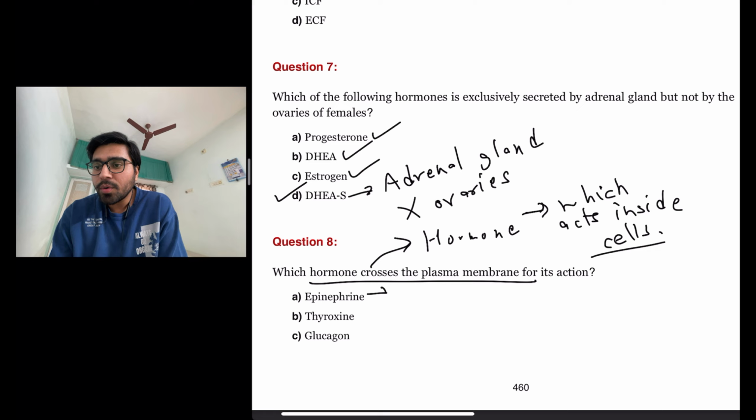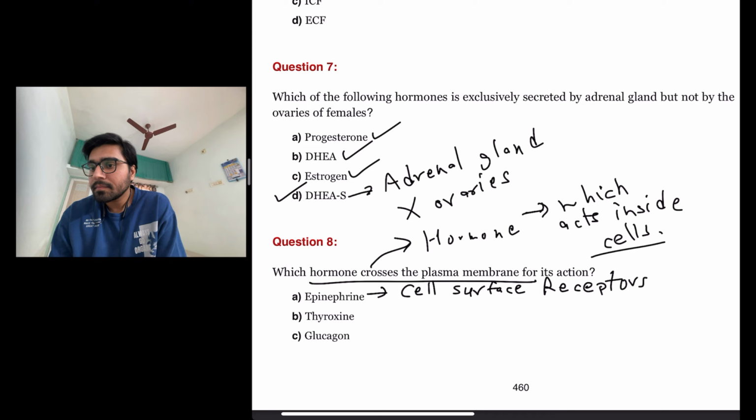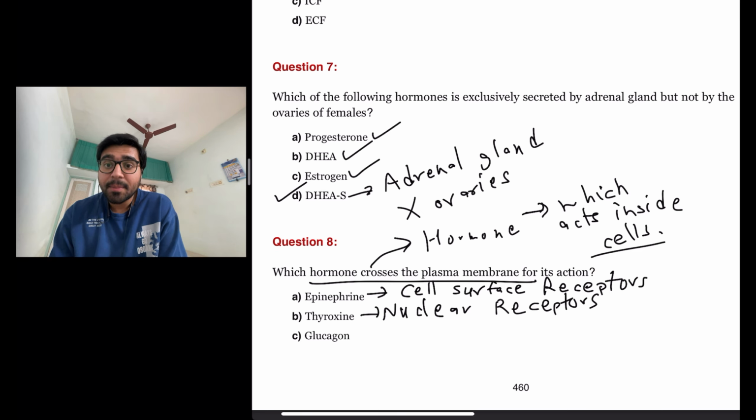Epinephrine, no. It acts on cell surface receptors. Thyroxine, it acts on the nuclear receptors. So thyroxine crosses the plasma membrane for its action. So this is the answer.